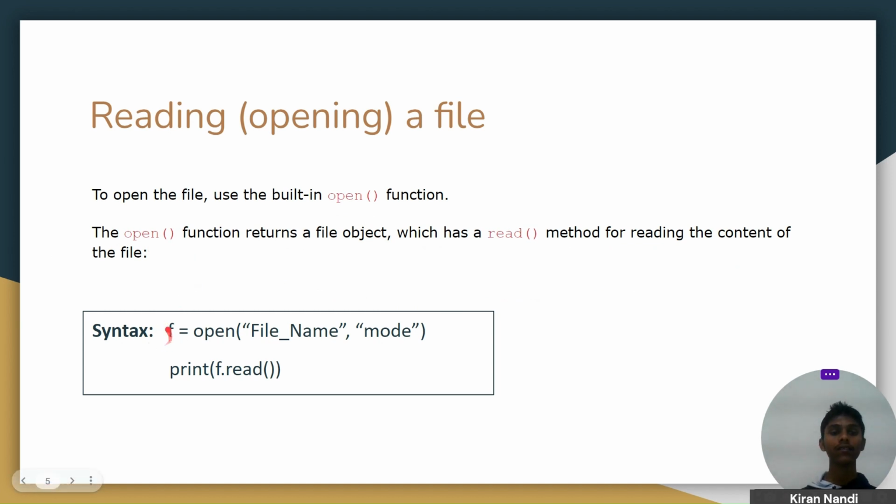So this is the syntax, where f is a variable, equal to the open function, and it has two parameters. First is the file name, which file you want to open, and the mode of the file, whether you want to open the file in reading mode or writing mode. And if we want to read the file, print f.read. This read function will print all the content of the file that you mention here.